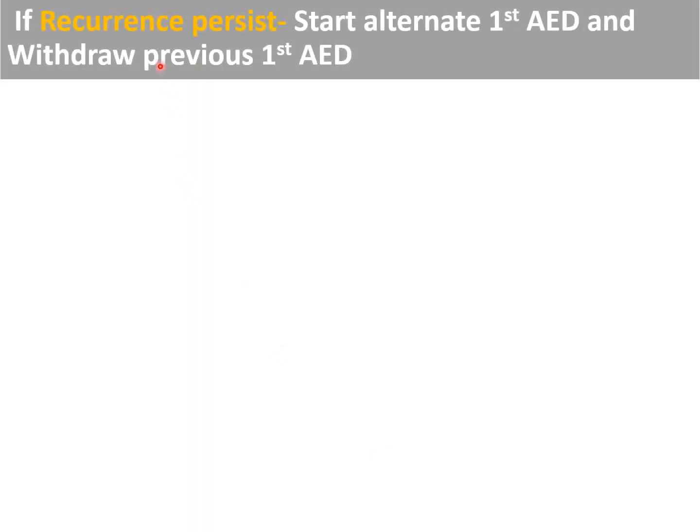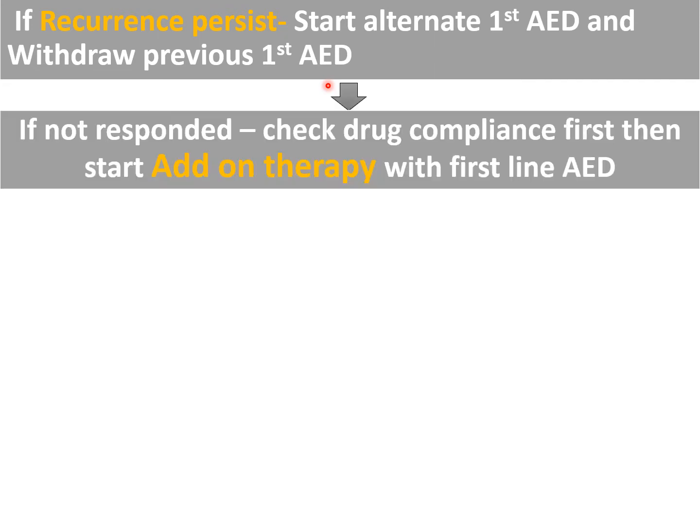And if recurrence persists, then we can start an alternate first line anti-epileptic drug, and we have to withdraw the previous first anti-epileptic drug. So we will try a second drug and withdraw the previous one. If the patient has not responded to this alternate anti-epileptic drug also, again we will start with the minimum dose and step up slowly to the maximum dose.